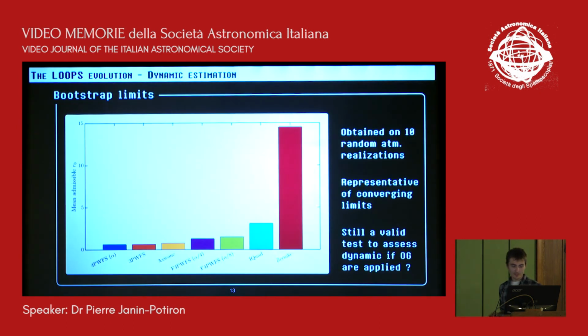In terms of dynamic, we compared the sensors as well by making the system converge for 10 random realizations of turbulence. And what we can see, so it's a basis of comparison, is that you have the four-phase pyramid and three-phase pyramid here that behave more or less the same. And you find that, for example, the Zernike wavefront sensor is a really bad sensor in terms of dynamic. It means that it cannot measure really high amplitude wavefront error.